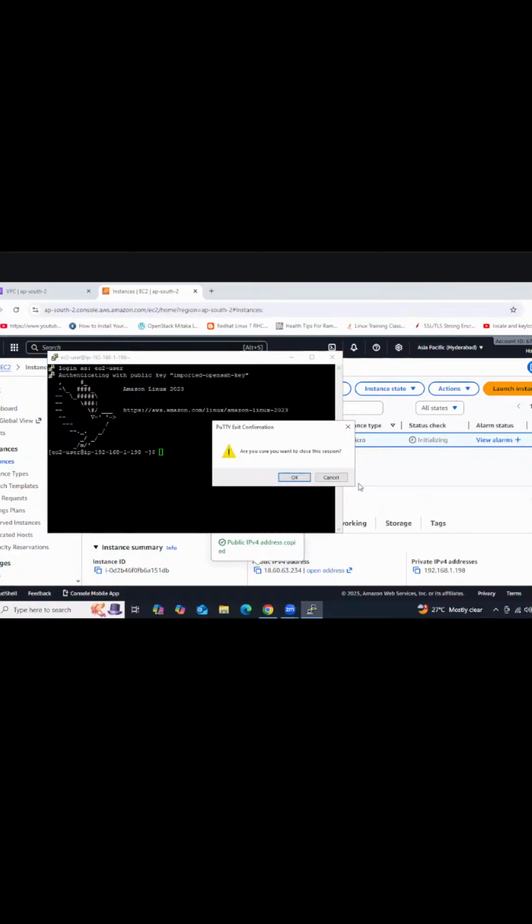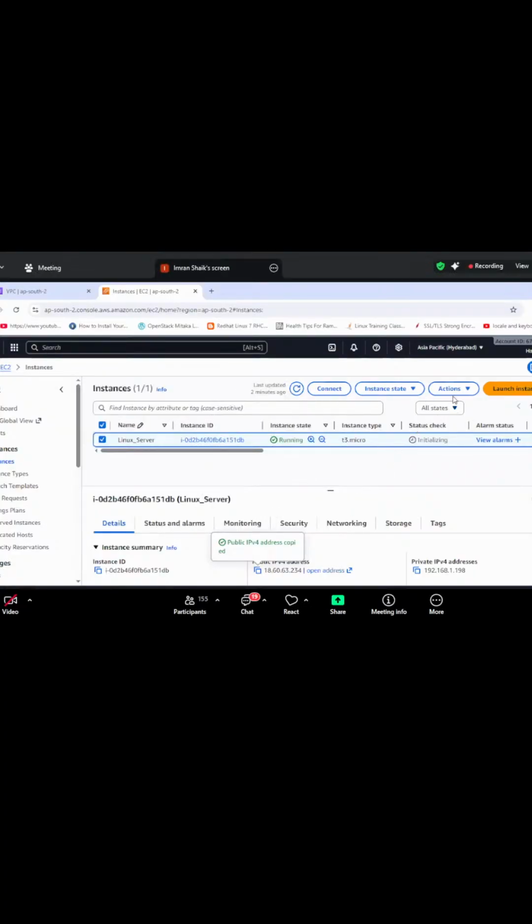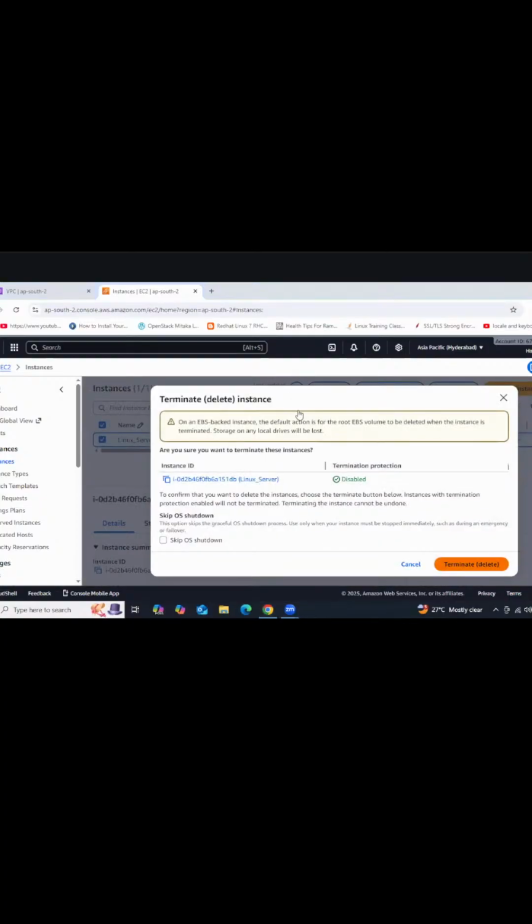Now how to delete, let's see. Okay. You need to delete the EC2, then the VPC. Without deleting the EC2 instance, you are unable to delete the VPC. Reverse process. Reverse process, right? Select this one and delete the instance. Terminate. It will take some time to terminate, right? And then go to VPC and then delete it.